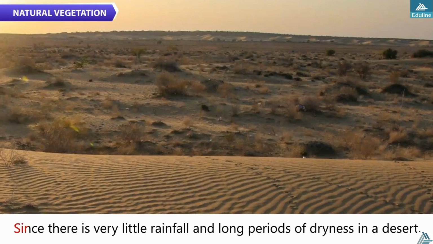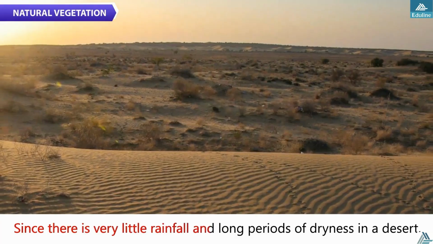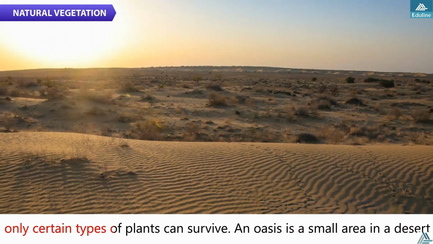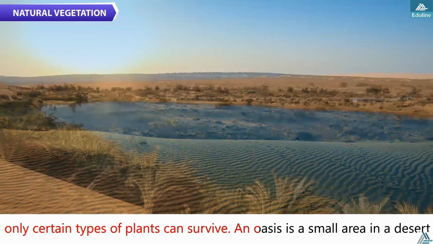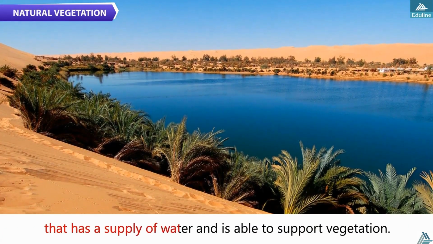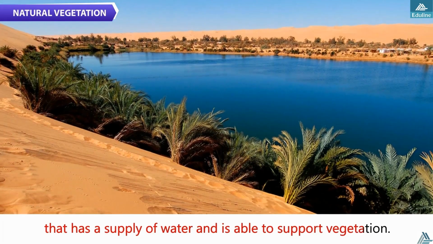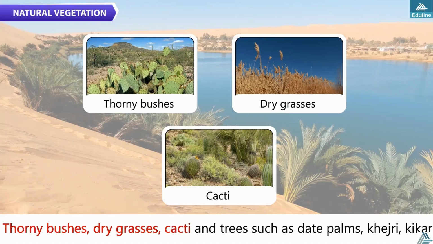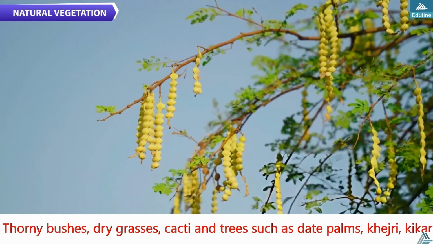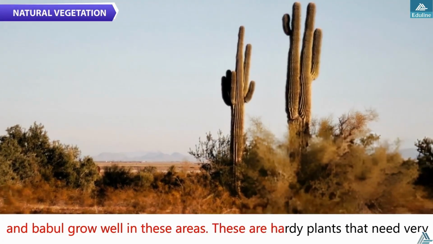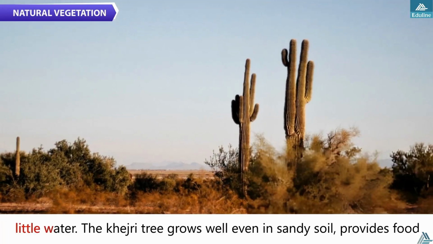Natural vegetation. Since there is very little rainfall and long periods of dryness in a desert, only certain types of plants can survive. An oasis is a small area in a desert that has a supply of water and is able to support vegetation. Thorny bushes, dry grasses, cacti, and trees such as date palms, khejdi, kikar, and babool grow well in these areas. These are hardy plants that need very little water.